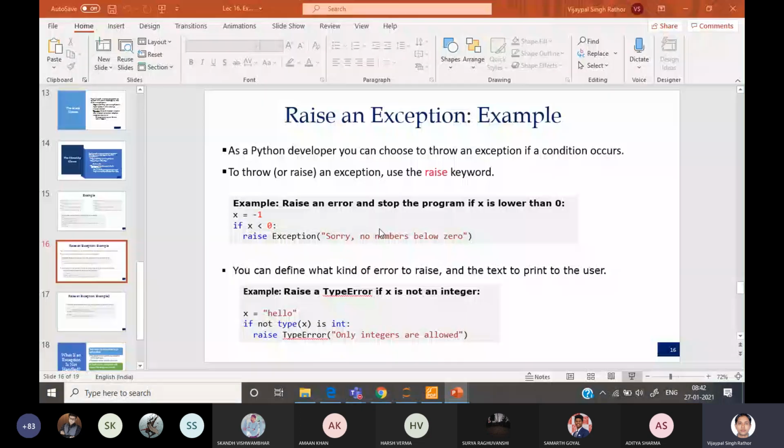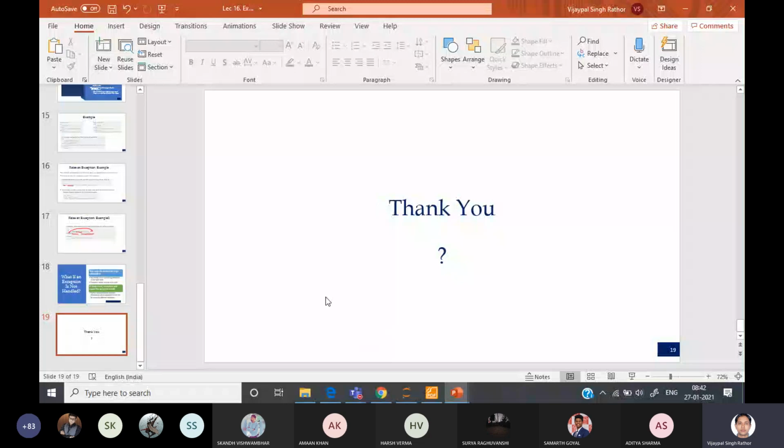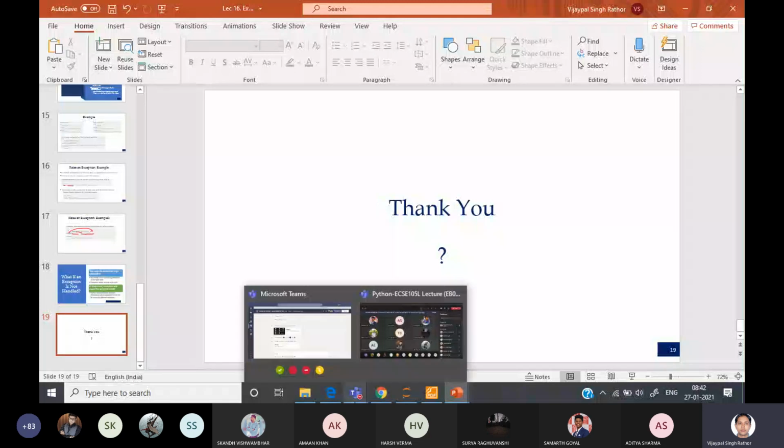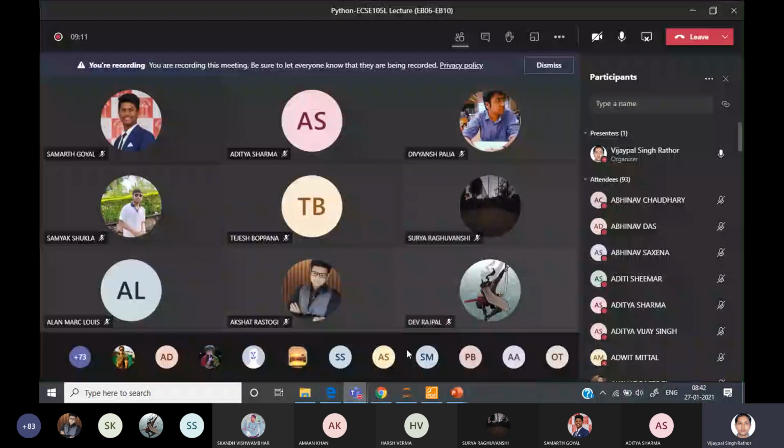So I have explained it here. If anyone has any query, you can ask now. Otherwise, I'm going to move on to the dictionary. Yes, please, does anyone have any query?